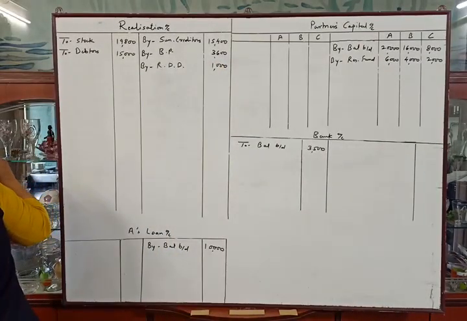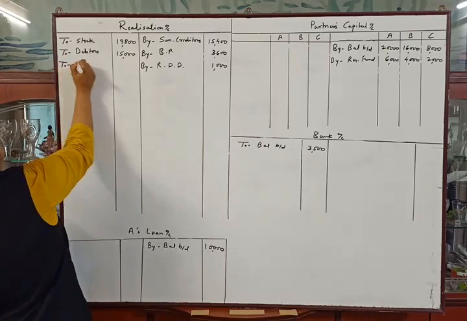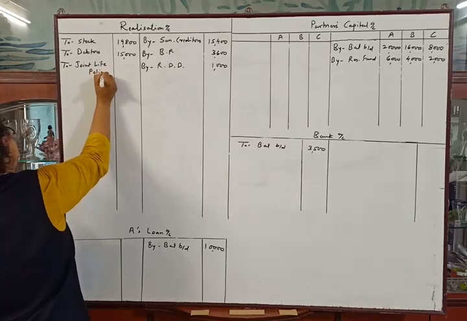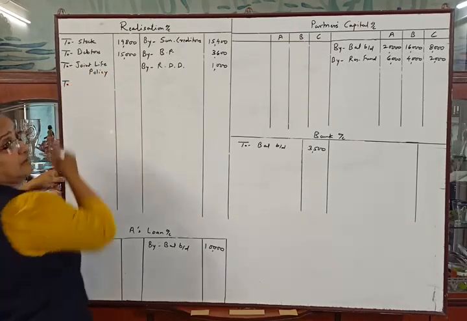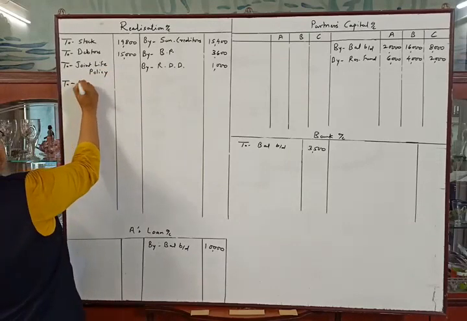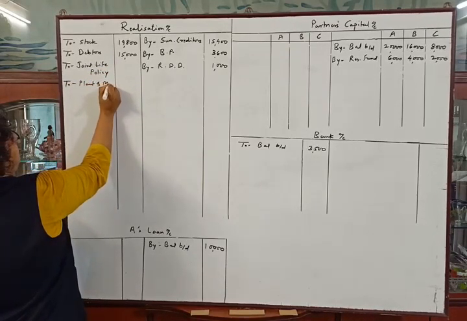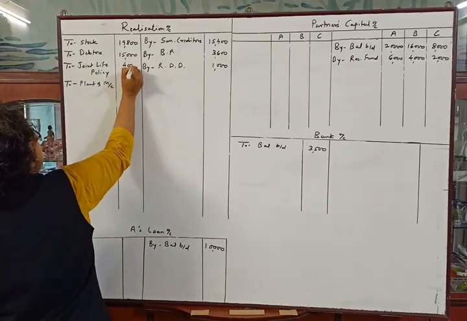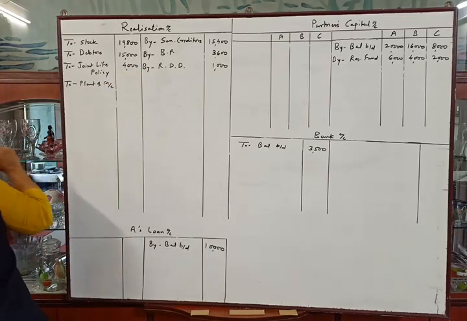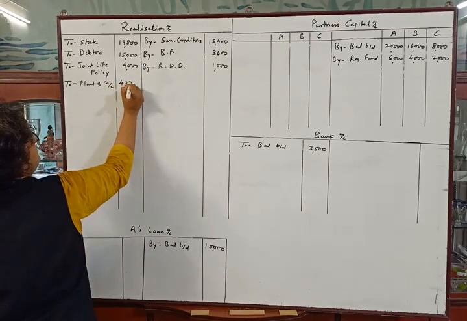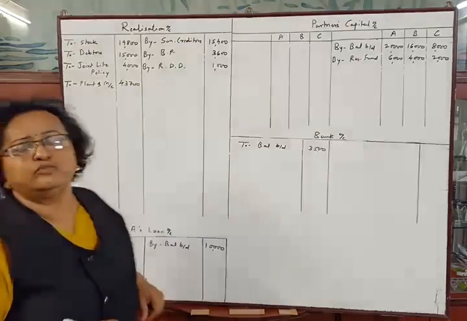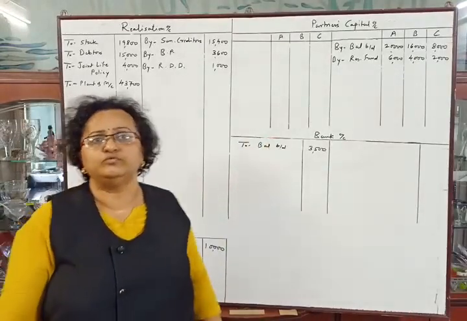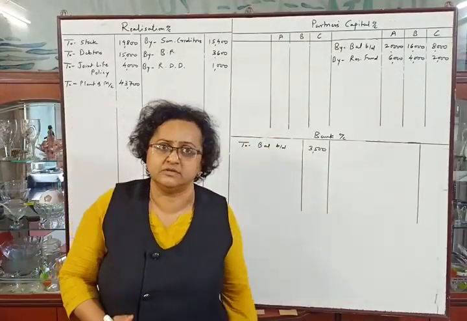And then the other asset, joint life policy and plant and machinery. So to joint life policy and to plant and machinery. Joint life policy is given rupees 4,000 and amount of plant and machinery is rupees 43,700. So we have completed the posting of items from the balance sheet. Now we will solve all the adjustments one by one.